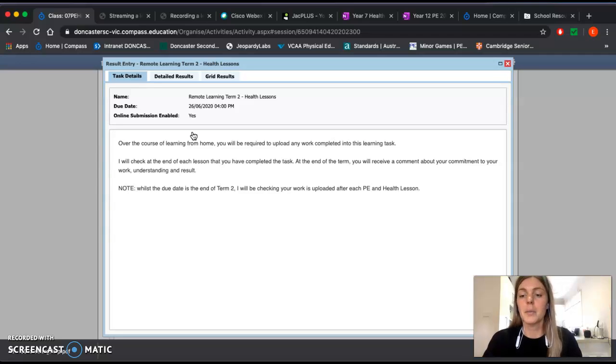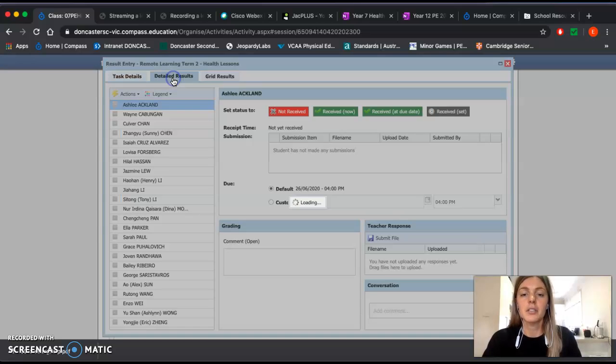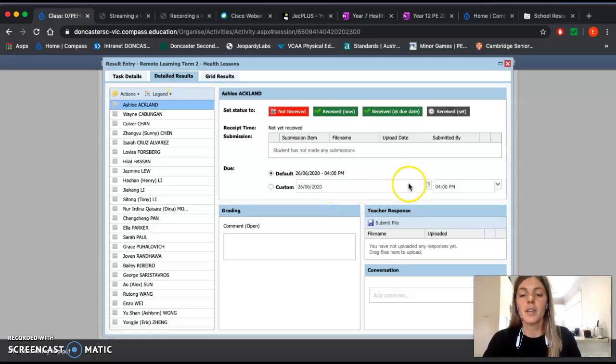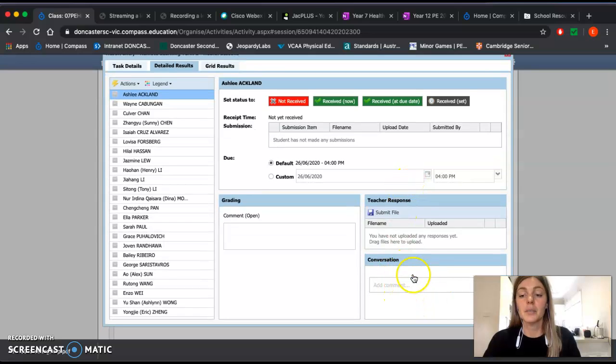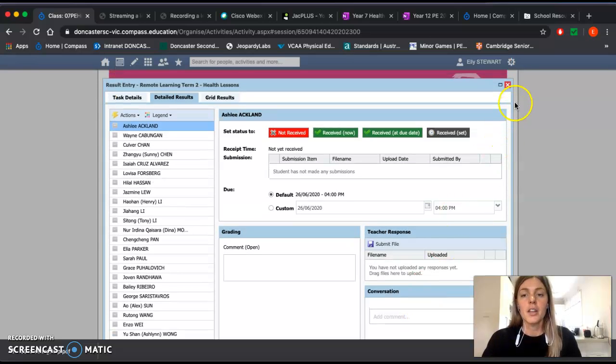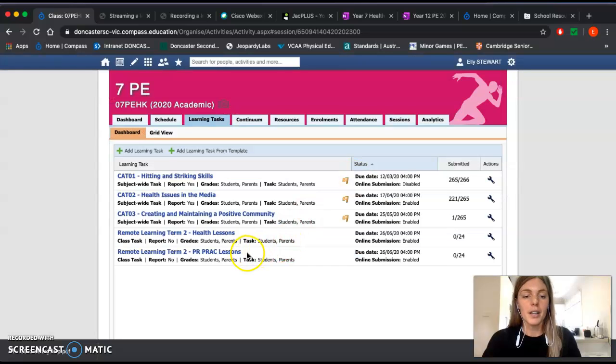So by the end of the term, they may have 20 or 30 pieces of work that they would have submitted via this one learning task. It also gives me the opportunity to give feedback via the conversation tab. And sometimes students may be required to do a review and reflect as per this conversation tab. As parents, you can check this to see A, are they handing in work, and B, what feedback am I giving to those students. We have another one here for our PE prac classes.